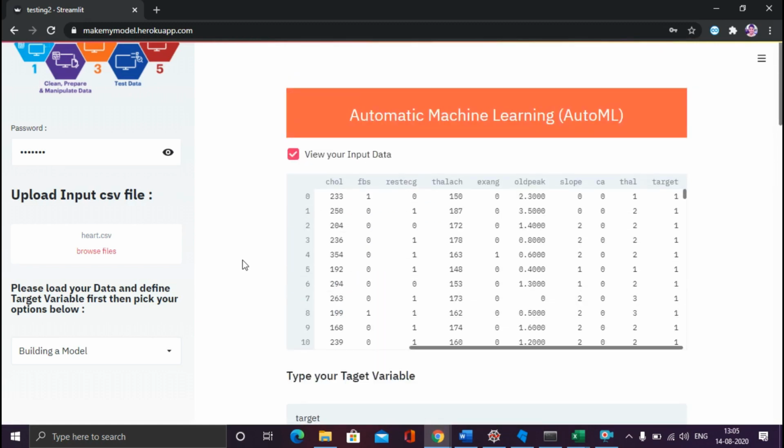I have shown you how you can also build, like the way I have built, your own AutoML application. By using Streamlit, you can deploy it on Heroku also. There is also a video I have uploaded on my YouTube channel on how you can build your application using the Streamlit library. I will put the link over there in this video. Please go and check that also.